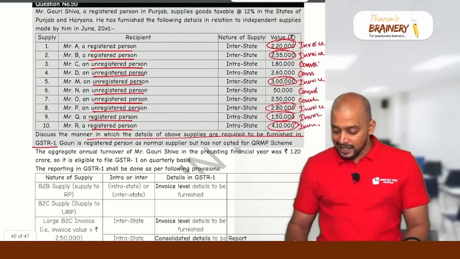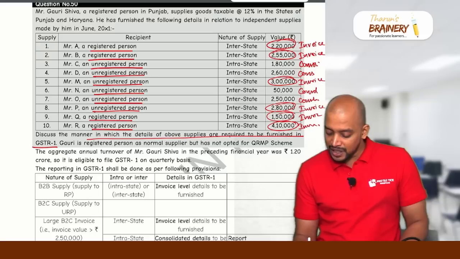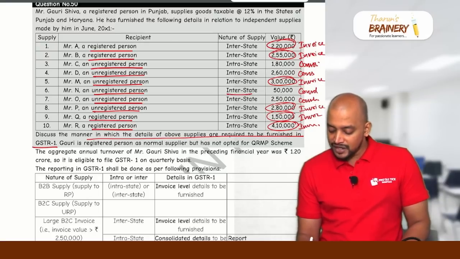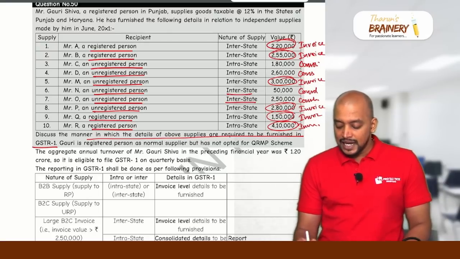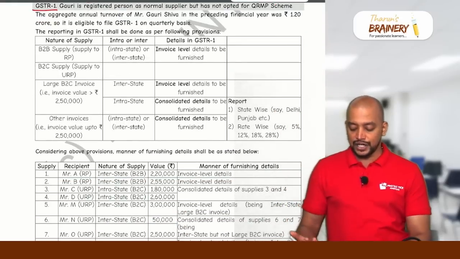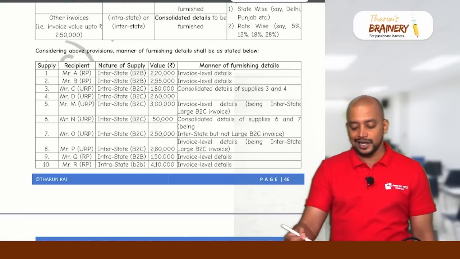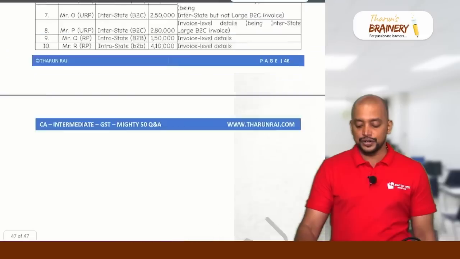In that, interstate wherever it comes in consolidation, we will consolidate state wise, and intrastate we will do normal consolidation. So that is what we need to write here. So each and every point, invoice wise, consolidated details, like that we need to report.